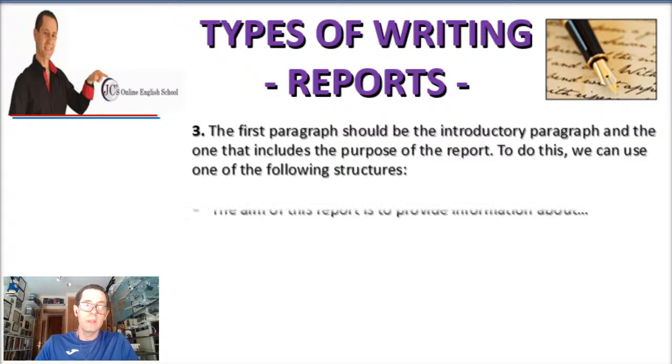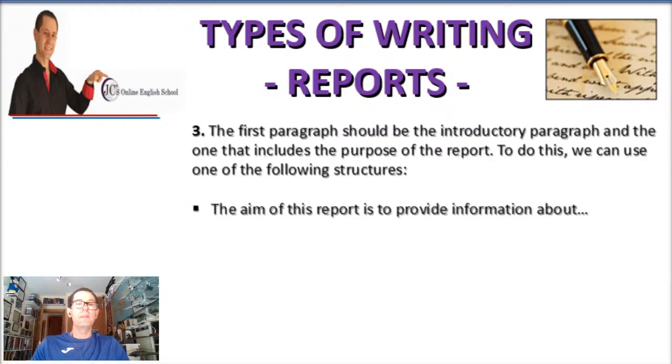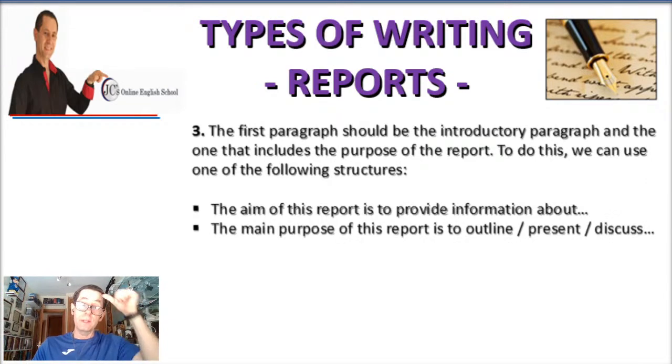These are just examples. For instance, you could say, the aim of this report is to provide information about, I don't know, bicycles, or whatever. Another one that you could use is, the main purpose of this report is to outline, to present, or to discuss. And then you talk about it.